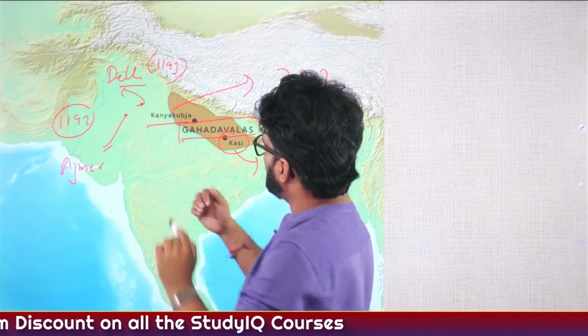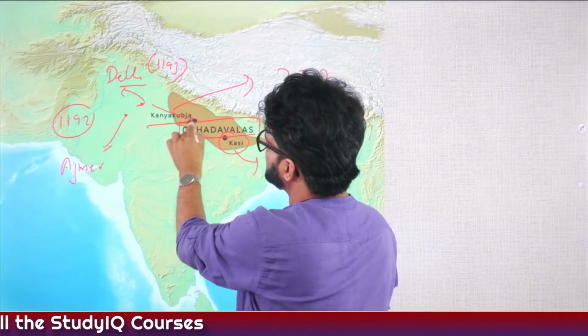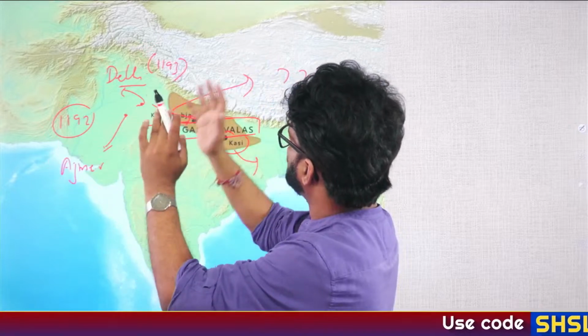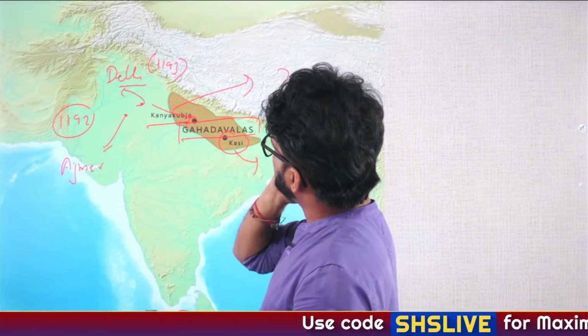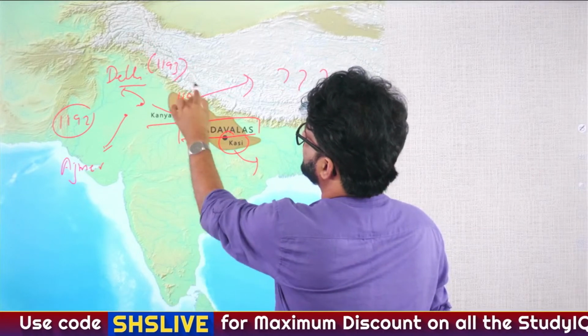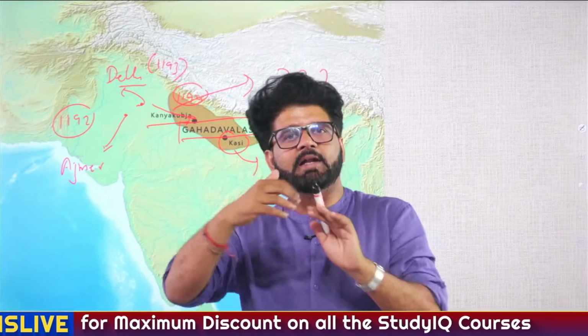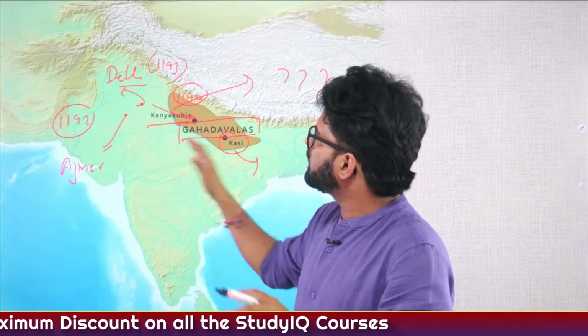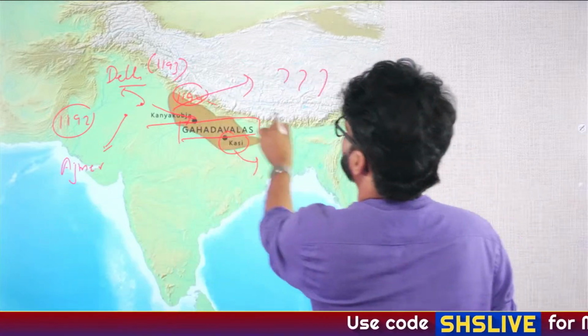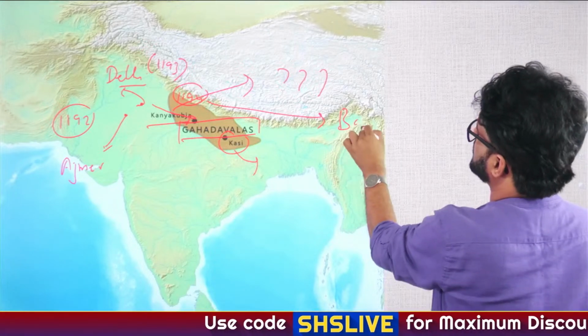You can see how he's extending his territories, the borders in the Indian subcontinent. And in 1194, he defeated these Gahadwalas, who at that particular point of time were one of the most powerful Rajput kingdoms, if not the most powerful Rajput kingdom. So most of the people just focus on the Battle of Tarayan, 1192. You have to focus on 1194, the Battle of Chandawar.